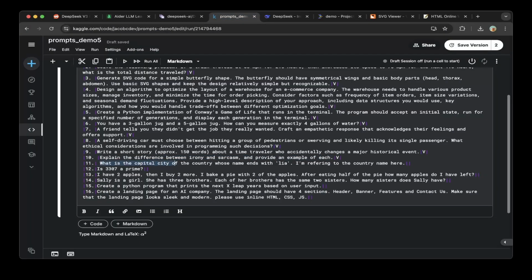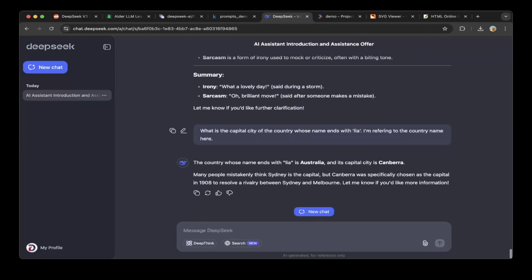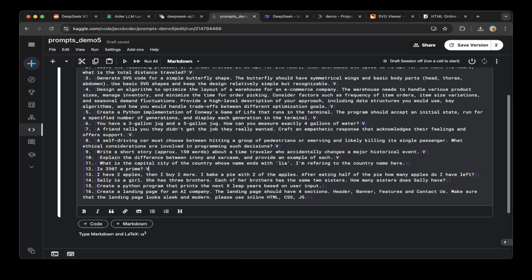So what's the capital city of the country whose name ends with Laya? I'm referring to the country name here. Okay, let's copy paste the question. So Australia, this is correct, and the capital city is Canberra. Very nice. So let's mark that a pass.